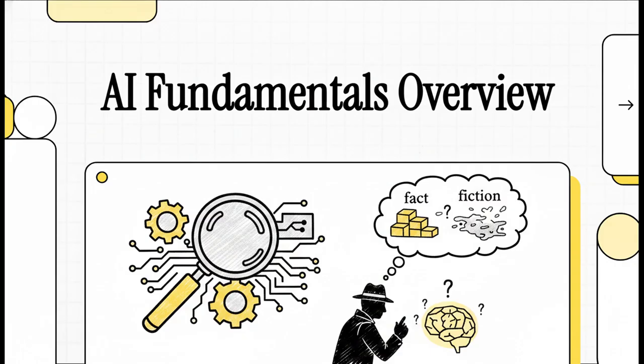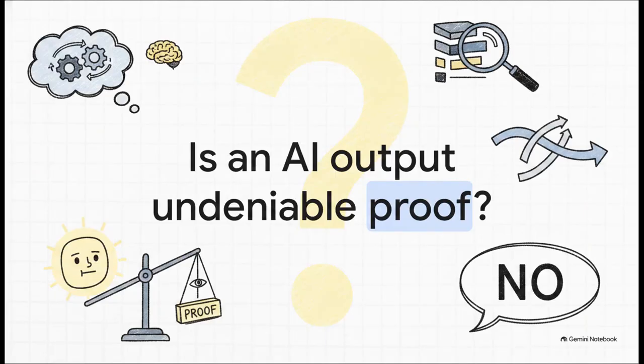Because whether an AI is recommending a video for you to watch or physically driving a car down your street, we need to know exactly why we should or shouldn't trust it. So let's kick things off with a massive question. Just because an AI gives a perfectly plausible explanation, does that mean it's actually provided hard evidence?